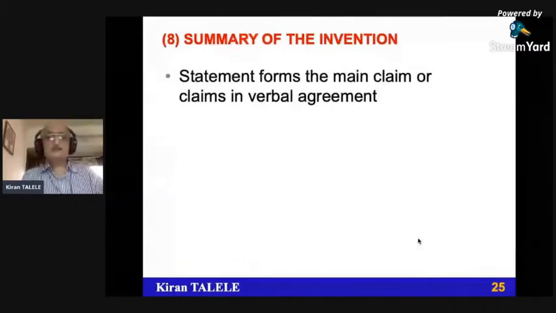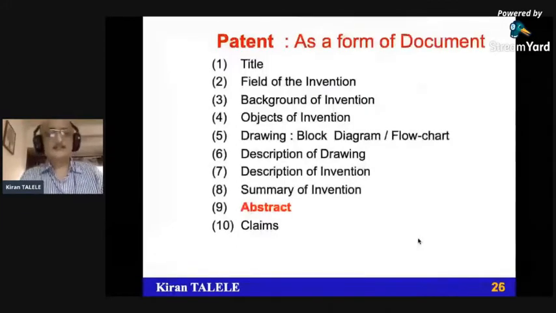But when you try it, you at least know about your patent, you know about your invention, you know about others' invention in detail. And then you can go to the patent attorney to write it in a proper format. So we'll discuss that in detail little later.